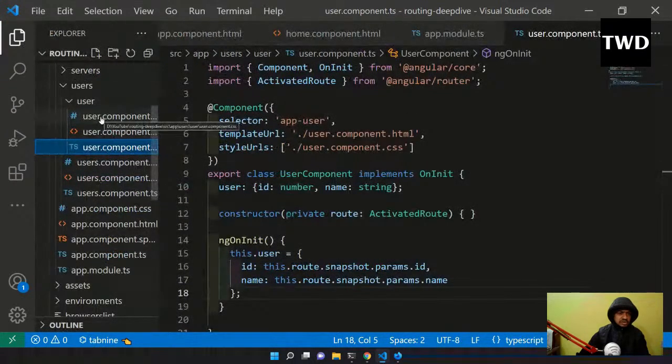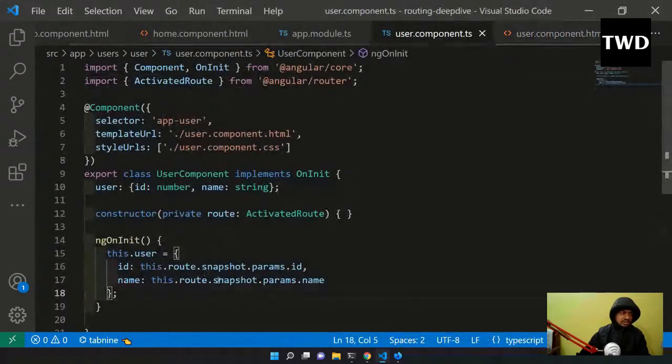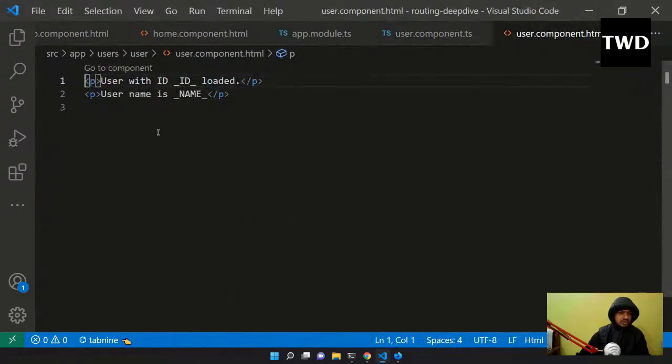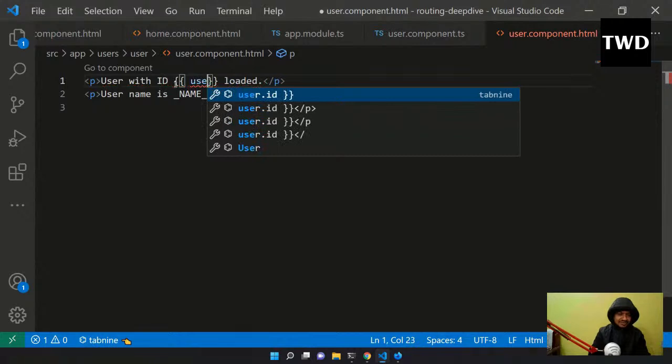Now in the user component.html I can now access those things. Okay, so this id and this name I can access. So user with id, this I can remove, and two times. In Angular you have to give two times, not like React where you have to give it one time.